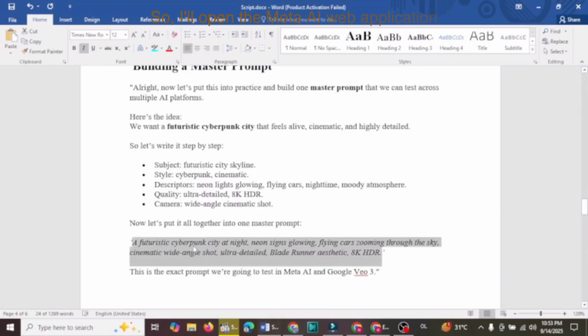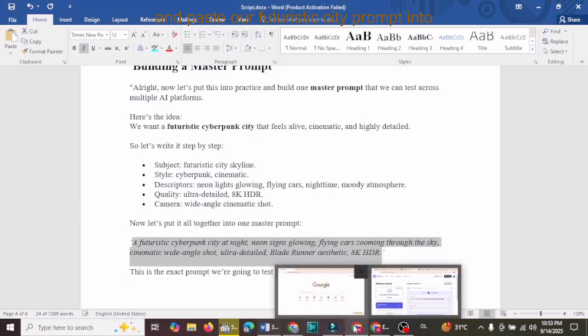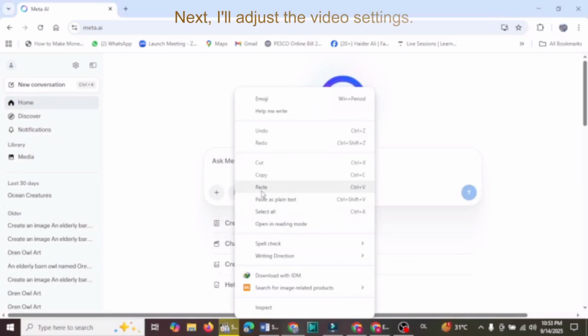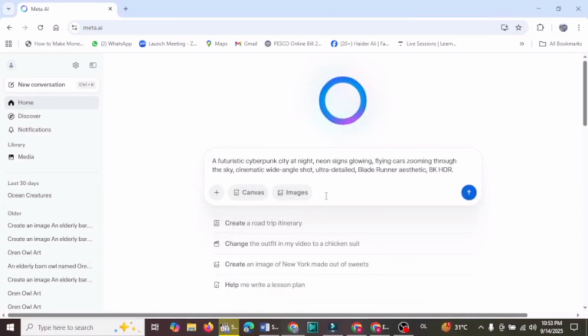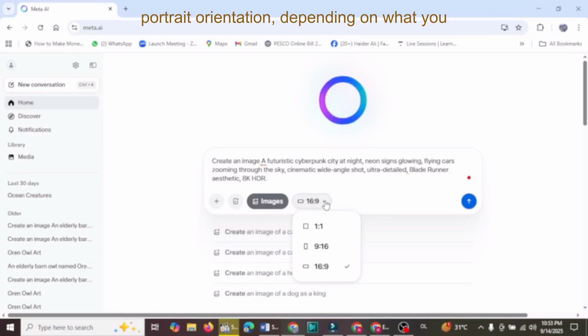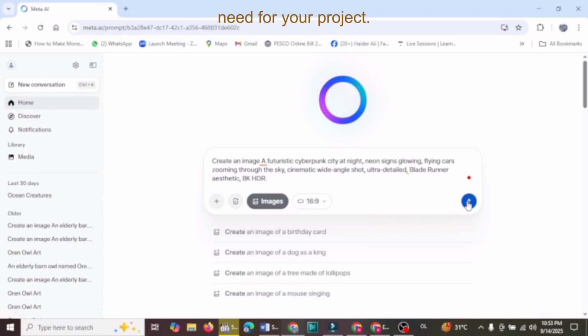So I'll open the Meta AI web application, and paste our futuristic city prompt into the prompt box. Next, I'll adjust the video settings. Meta lets you choose between landscape or portrait orientation, depending on what you need for your project.